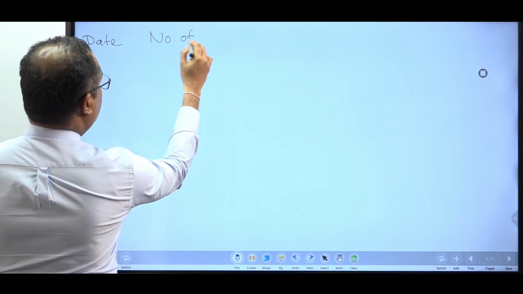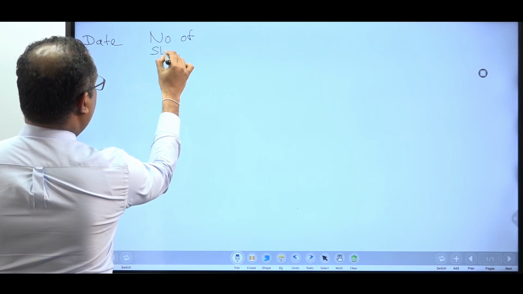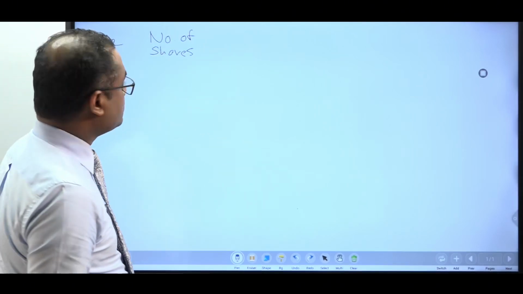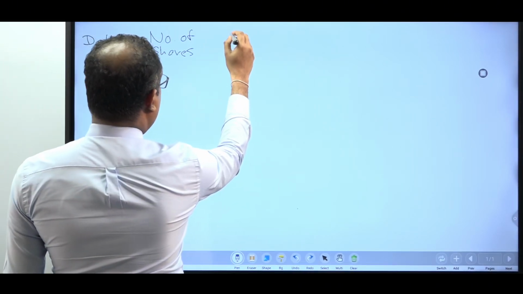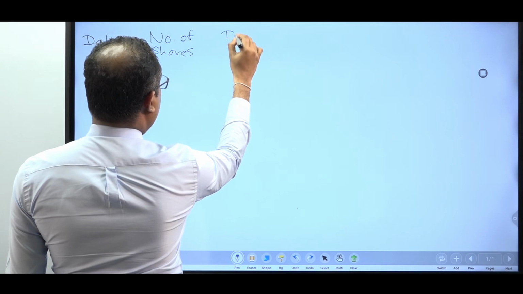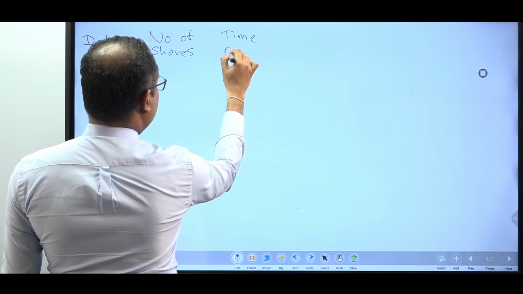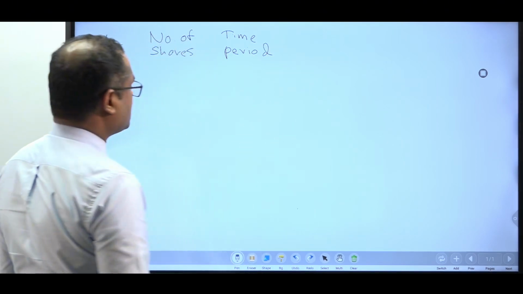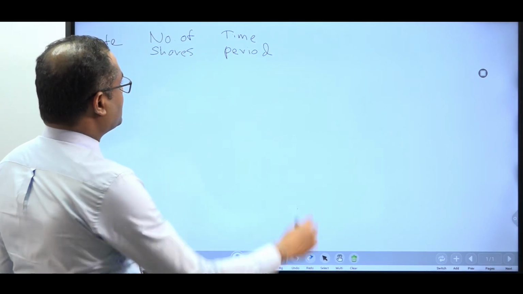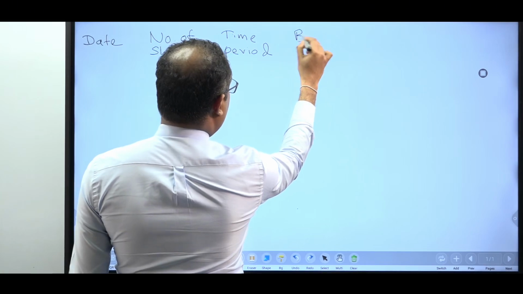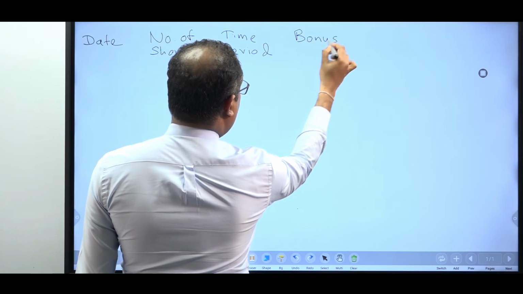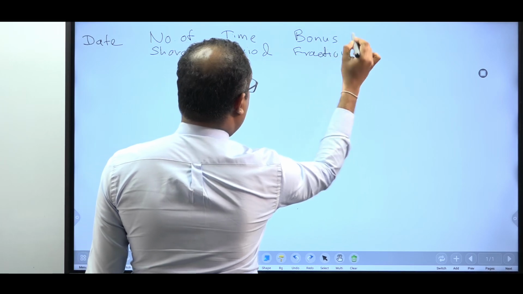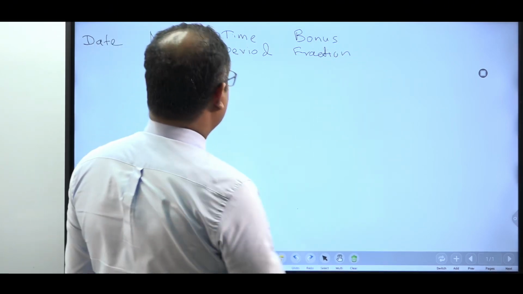Number of shares. Time period. All these things we discussed. Time period. Then the special adjustment, I'll explain this. Bonus fraction. Then the weighted average.